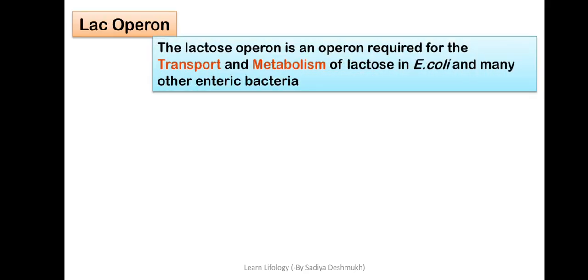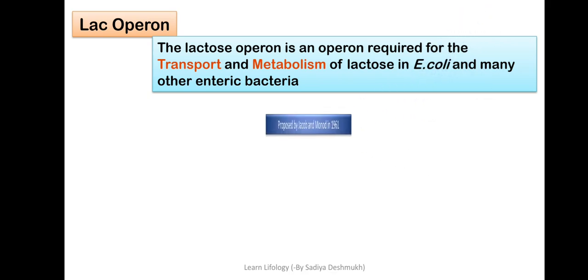Okay, so what is the lac operon? We have seen the operon is a group of genes. Here in the lactose operon, this is the group of genes required for the transport and metabolism of lactose in E. coli and many other enteric bacteria. These two terms are very important, transport and metabolism. Because these bacteria, E. coli, are able to utilize lactose, others cannot. Why can they not? Because they do not have the lac operon.